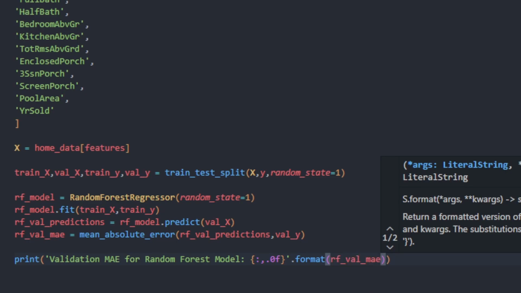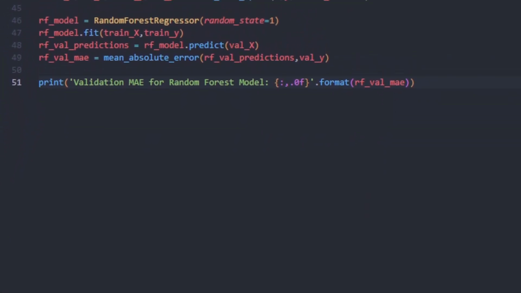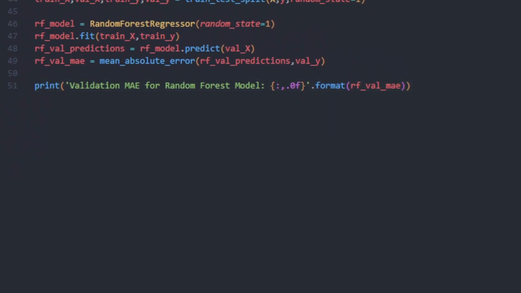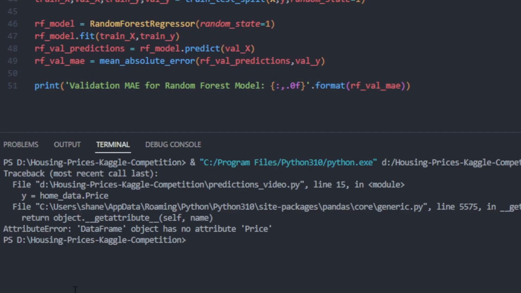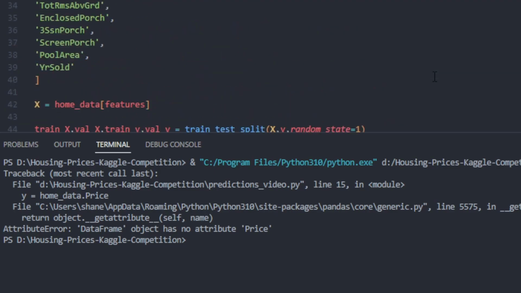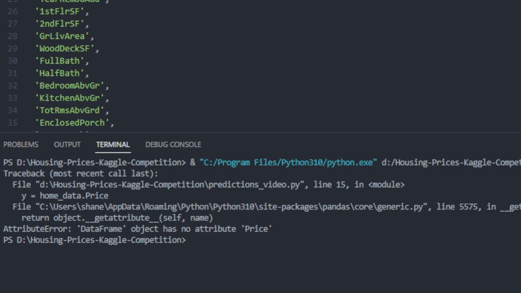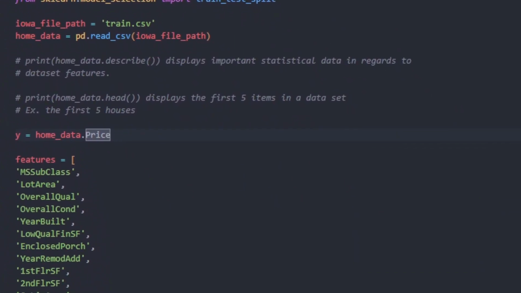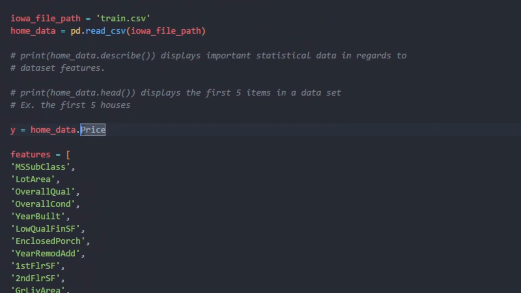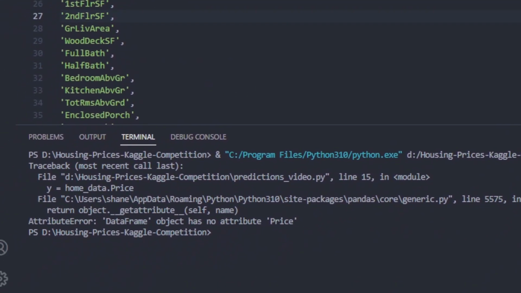And just like that, when we go down here to print out what our mean absolute error is, okay, I see an issue. It's not y equals price, it equals sale price. That was my mistake. We can go down here and run it one more time.